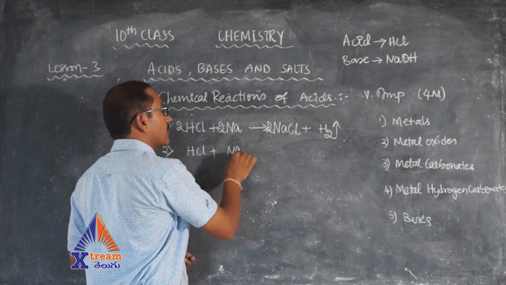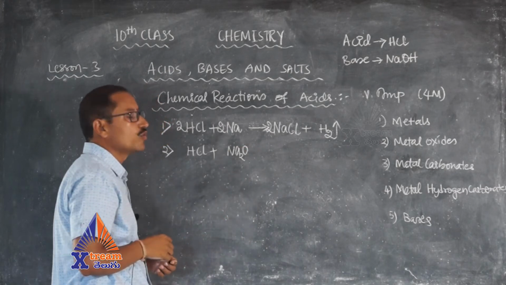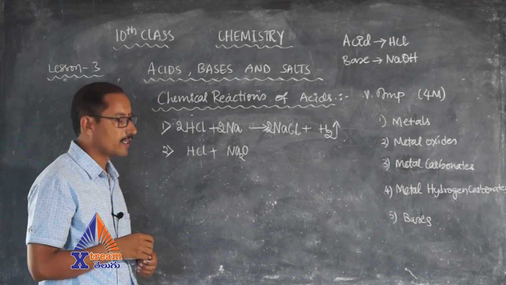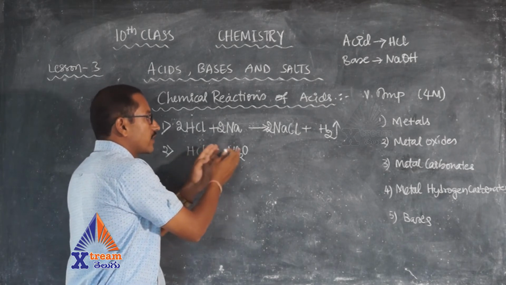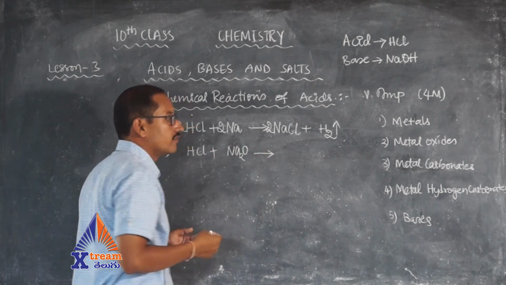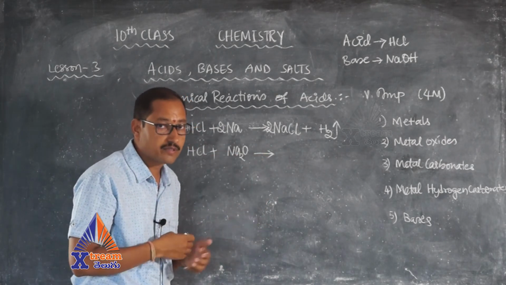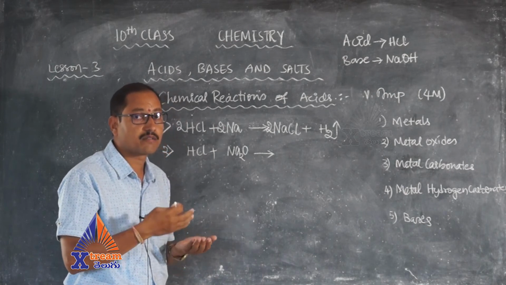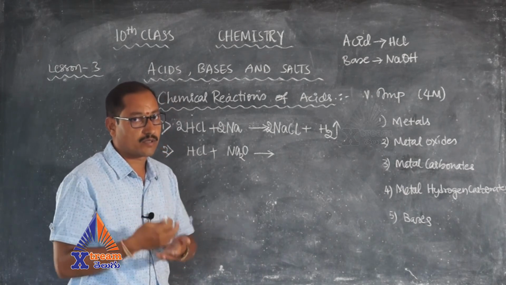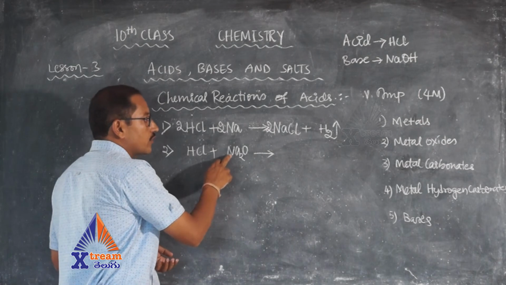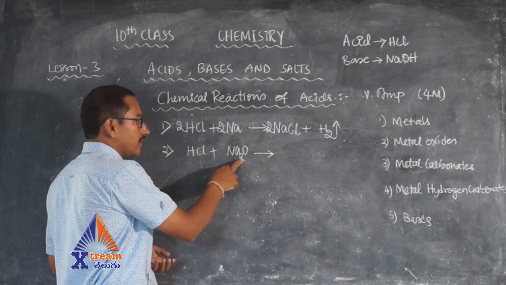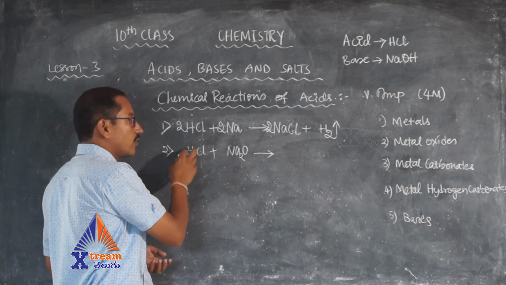Here I am taking sodium oxide, Na2O. So acids react with metal oxide to give, we have discussed now only, that is nothing but we will get salt and water. What salt are we getting? 2 sodiums are there here, which need 2 chlorine atoms here.